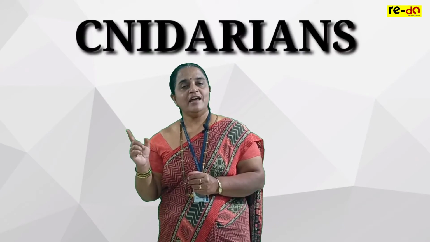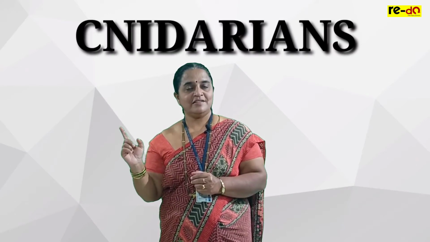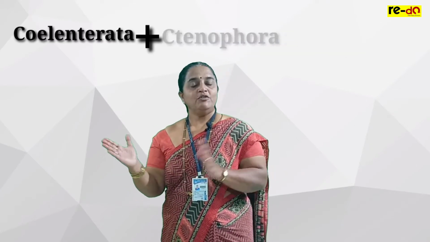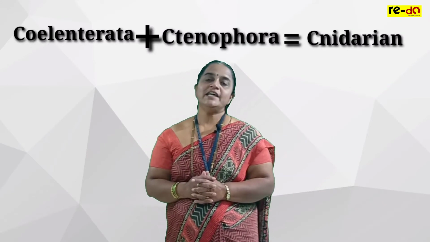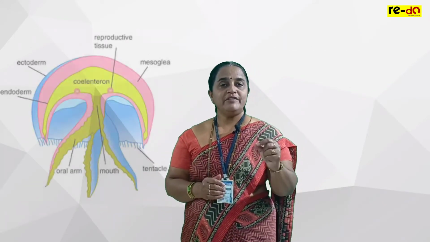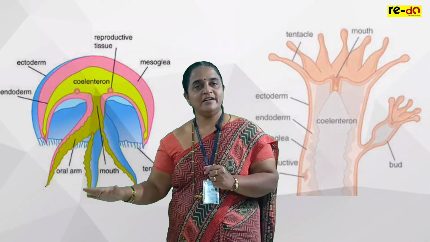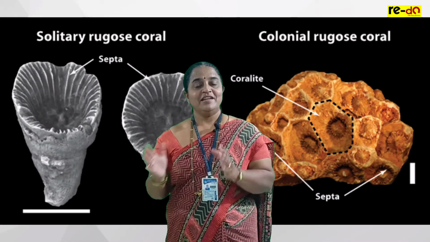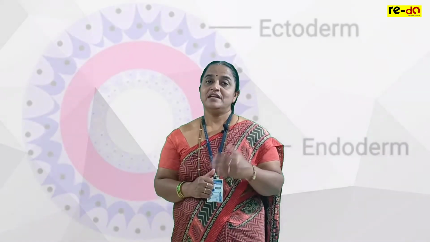All coelenterates and ctenophorans together are known as cnidarians. Clear? So I will use the term cnidaria now, meaning coelenterata and ctenophora together. So all cnidarians are aquatic. They are free living. Some are sedentary, solitary or colonial. They are tissue grade animals.